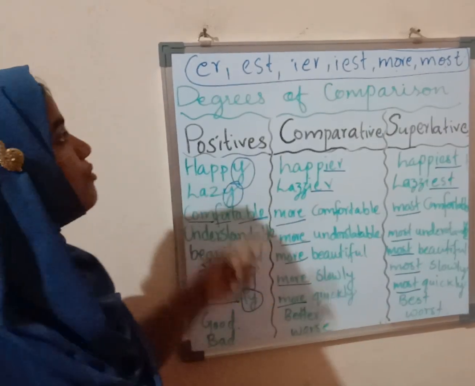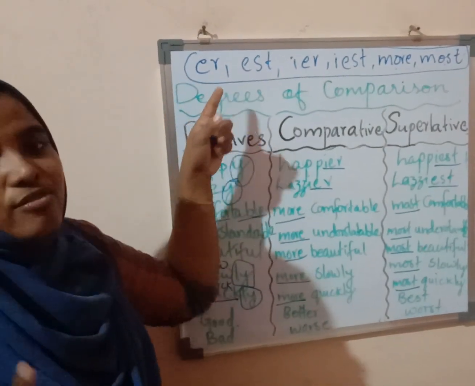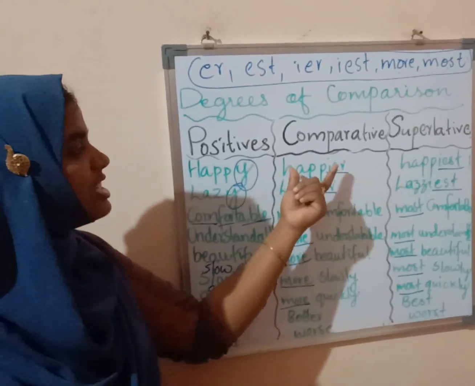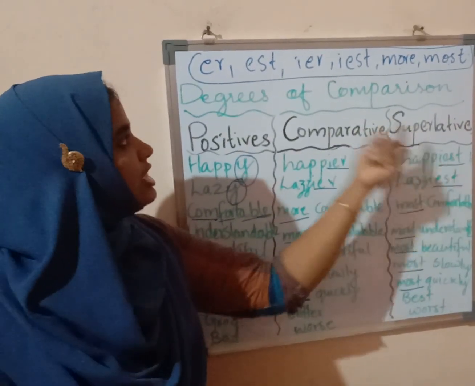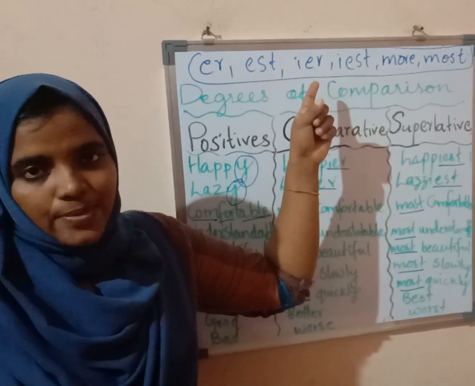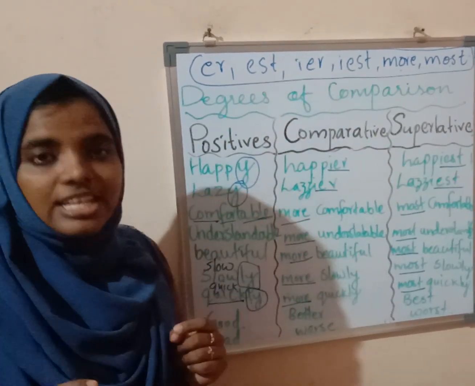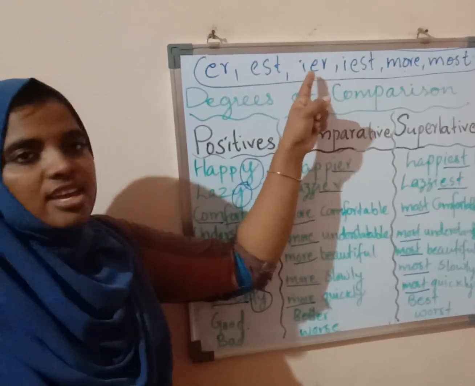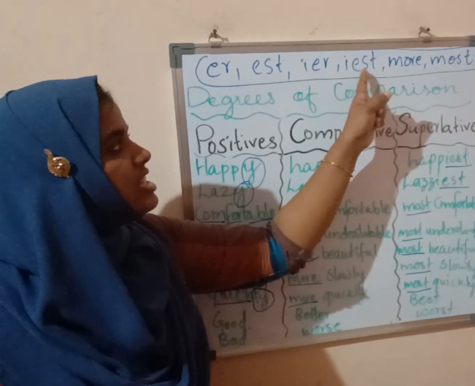So you know where we use ER. For almost all comparatives we are using ER, and for superlatives we are using EST. But sometimes when Y is coming, we will add IER and IEST.